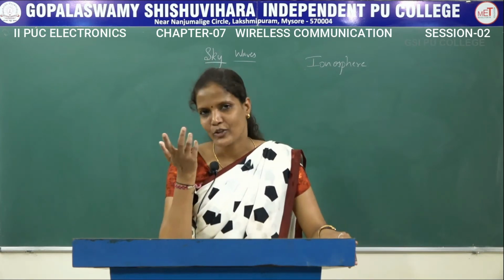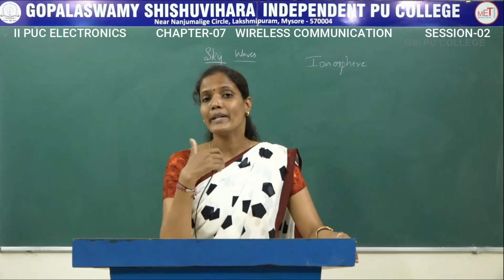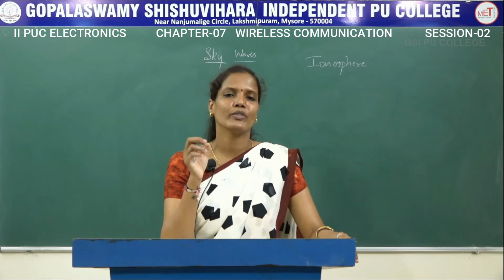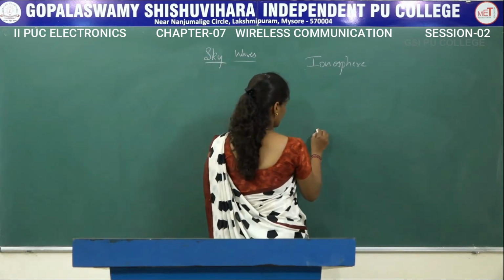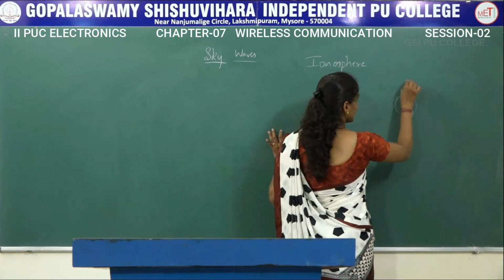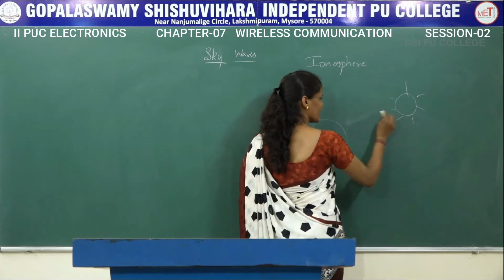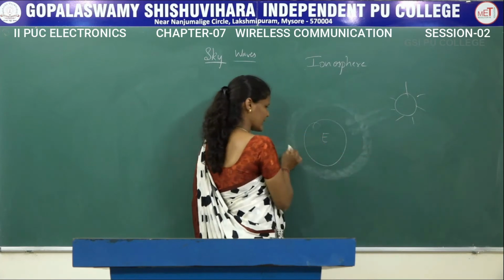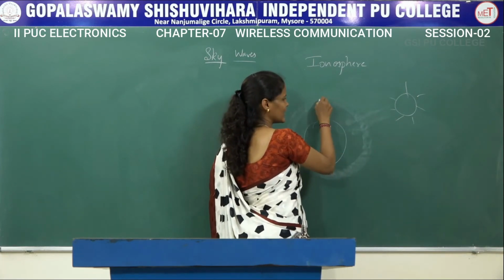So what is this ionosphere? It is nothing but one of the layers of the atmosphere which will be ionized, that is which will be electrically charged because of the UV rays from the sun. If I am going to consider this as the earth and this as the sun, because of the UV rays coming from the sun, the uppermost layer of the atmosphere will become ionized. This uppermost layer gets ionized here.